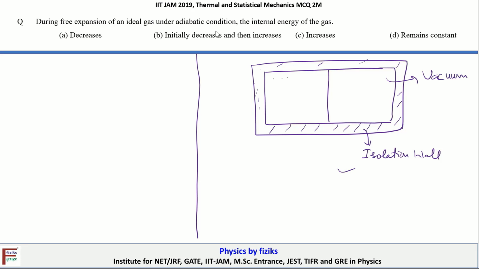Okay, and we are having gas molecules only in this side. We are having gas molecules here at a certain pressure P, and let's say the volume of this half part is V, and here also let's say the volume is V. And let's say the gas is at a certain temperature T.